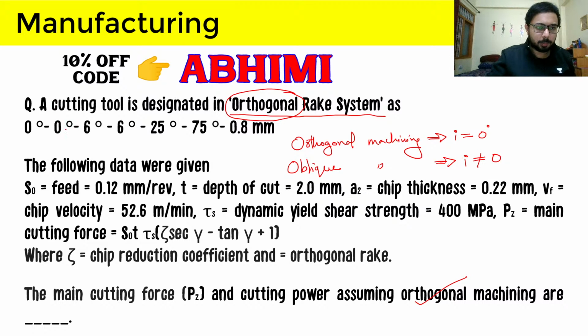So simply remember this. The second term in ORS, the system of tool specification, is the orthogonal rake angle.